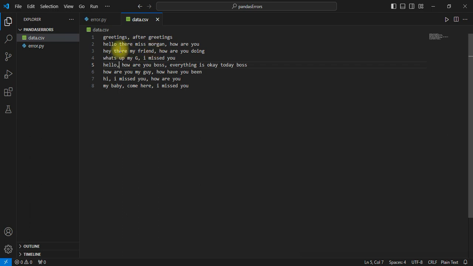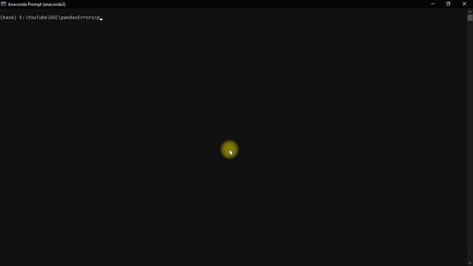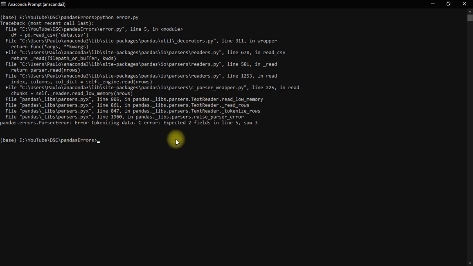When you're reading this file, the first line and the second line here, "Hello there, Miss Morgan", after this comma will be the second column. When it comes to line 5, that's when it will realize that the parsing is not matching with how the previous lines were comma separated. So it will have to throw the error of tokenizing. Let's run that file, python error.py. As you can see, error tokenizing data: expected 2 fields in line 5, saw 3. That's why the parse error is thrown to our command line.